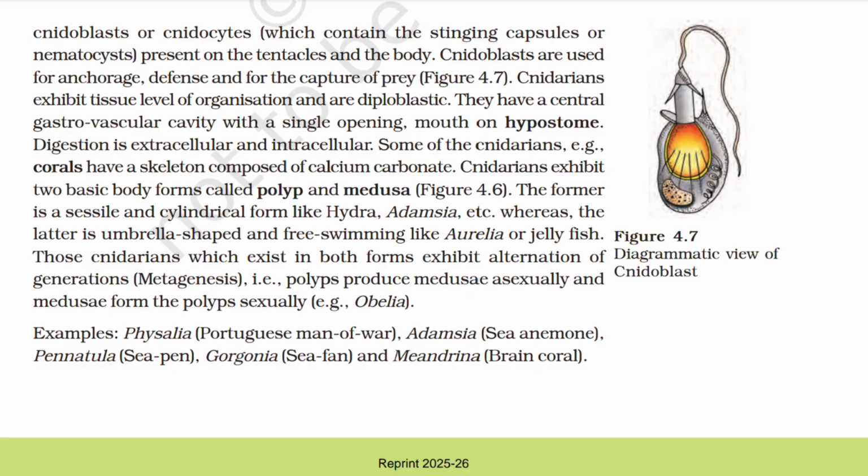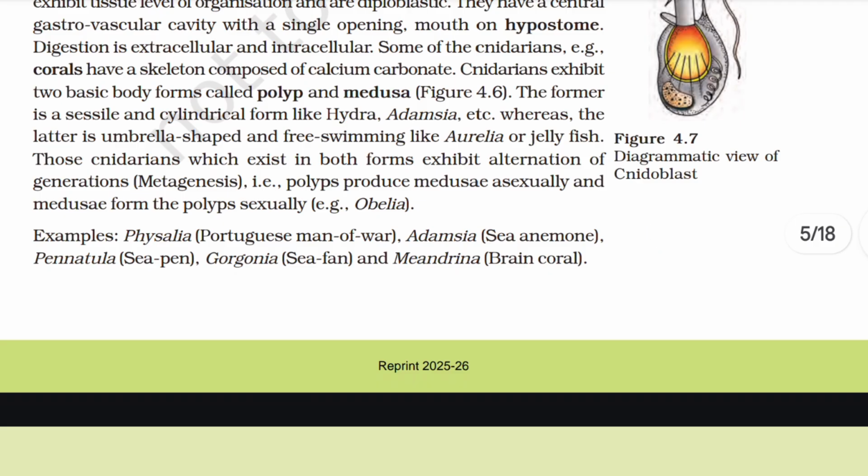Those cnidarians which exist in both forms exhibit alternation of generation. That is, polyps produce medusae asexually and medusae form the polyps sexually. Example, Obelia. Examples of Cnidaria are Physalia, Adamsia, Pennatula, Gorgonia, and Meandrina.